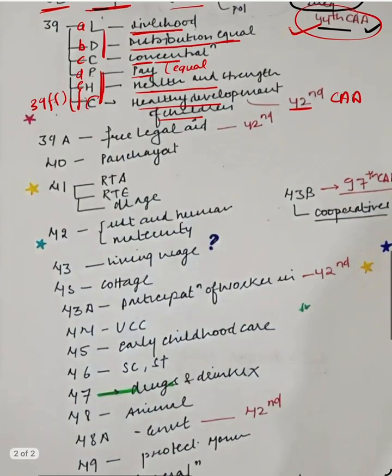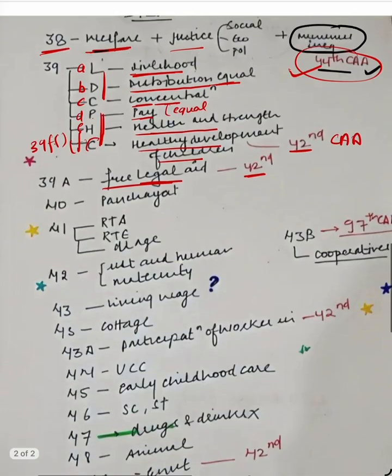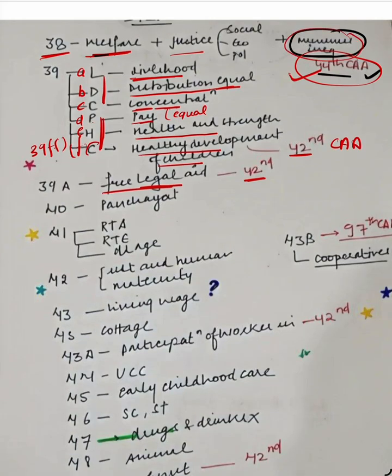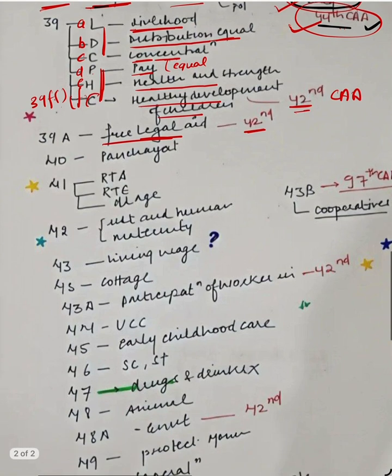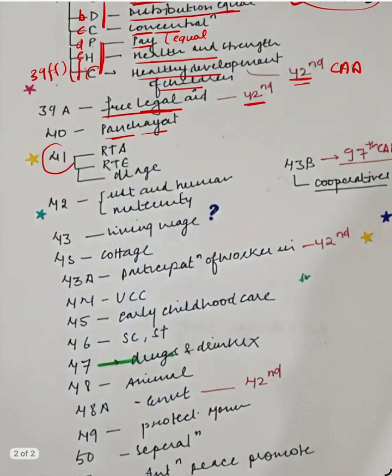A, B, C, D, E, F. Now 39A talks about free legal aid. It is also added by the 42nd Constitutional Amendment Act. So till now there is only one provision added by the 44th Constitutional Amendment Act, that is minimizing inequalities, and 39F and 39A are added through the 42nd Constitutional Amendment Act. Now 40 talks about panchayat. 41, 4 minus 1, 3. So there are three provisions: right to education, right to assistance, and right to security in old age.